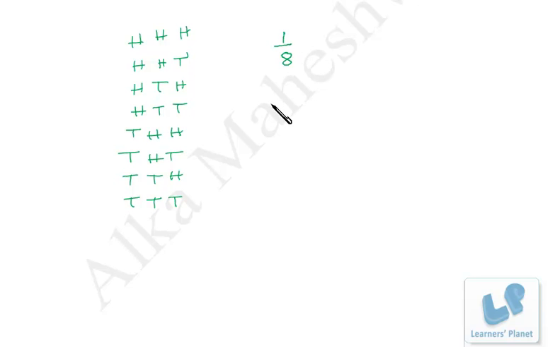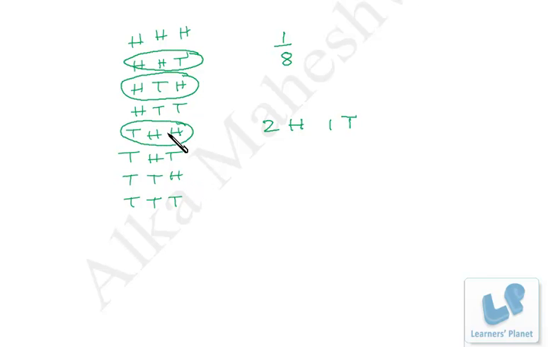Similarly, if we have to find out the probability of 3 tails, that will also be 1 by 8. Now suppose we have to find out the probability of 2 heads and 1 tail. So let's see the various events: 2 heads 1 tail, 2 heads 1 tail, 2 heads 1 tail. So we have 3 events over here. So it's 3 by 8.